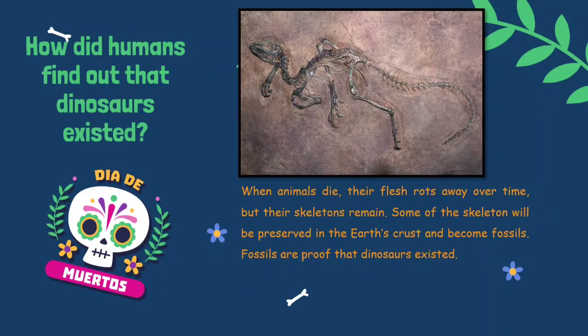Fossils tell us some of an animal's characteristics. Scientists found out that birds share many characteristics with a line of two-legged dinosaurs like this. Scientists believe that birds came from the same line as two-legged dinosaurs, like this picture.